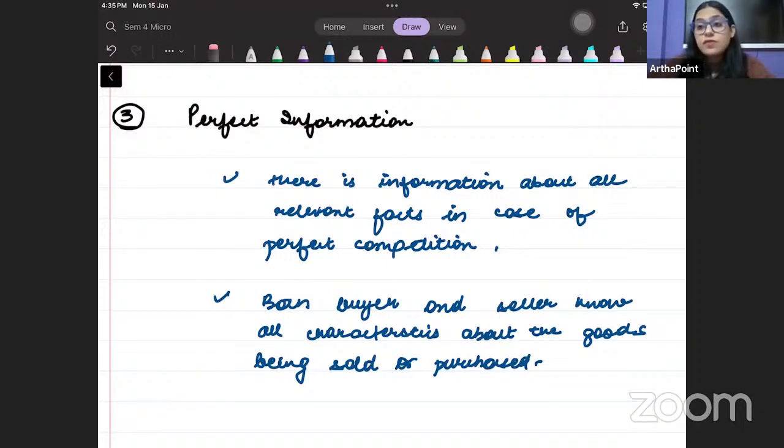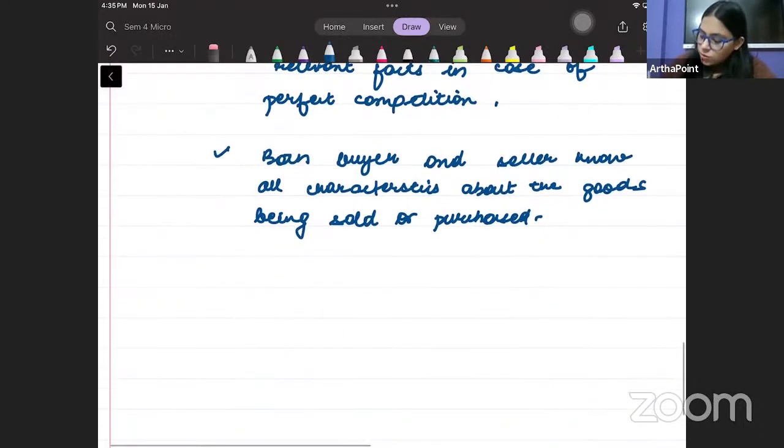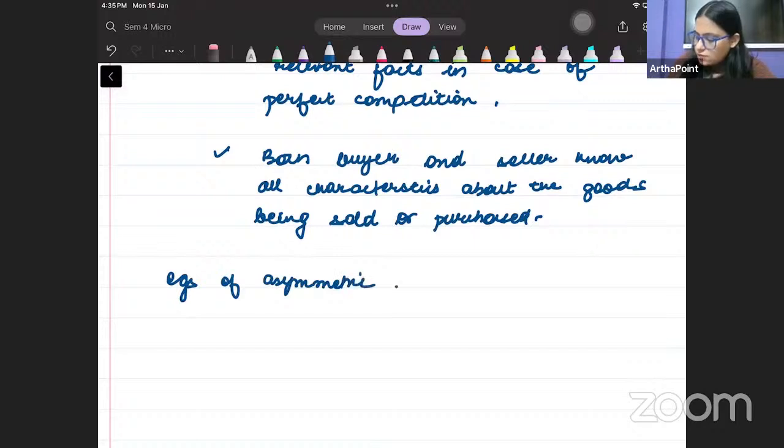Let me give you example of asymmetric information. So examples of asymmetric information violating perfect competition.